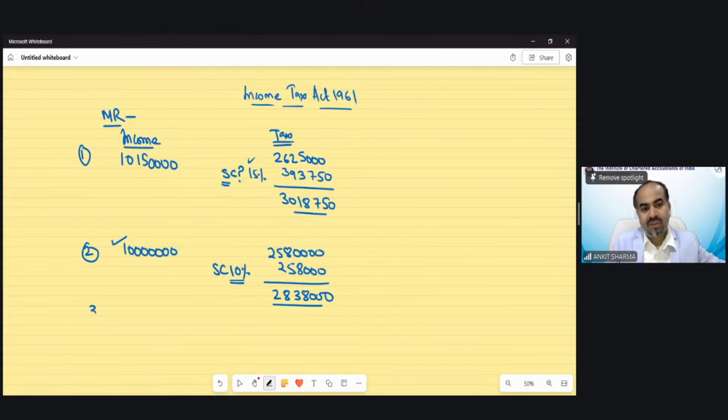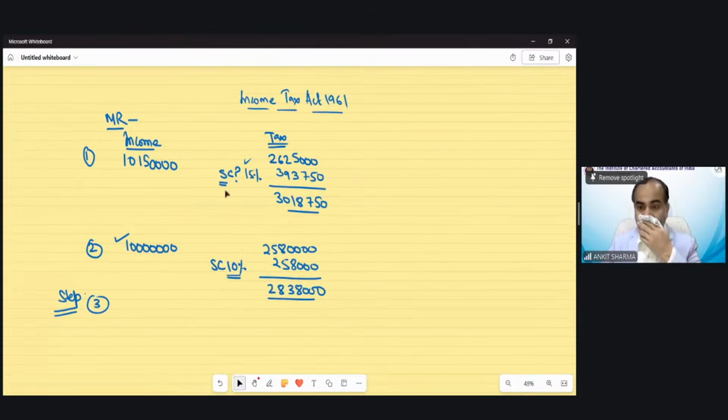Now step number 3 says, what step 3 says? I have told you in the basic concept chapter what step number 3 is. Now what do we need to do? Dhanlakshmi is saying deduct step 1 with step number 2. Joinder is saying difference. Check difference. Shamli, difference of 1 and 2. Correct. Absolutely right. Very good.